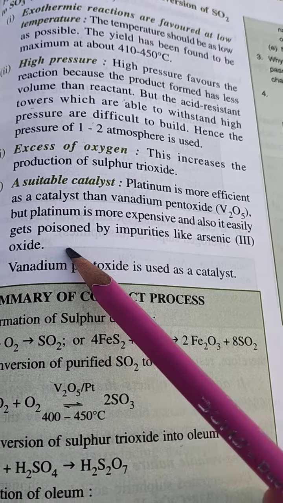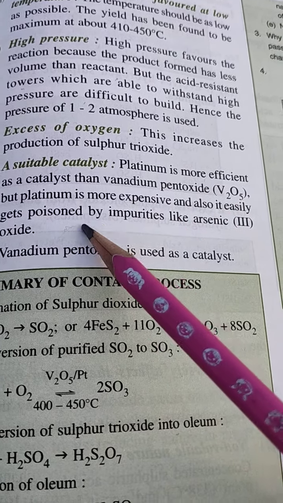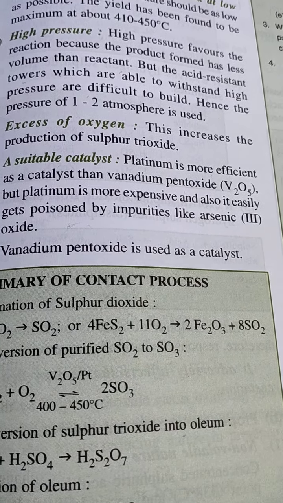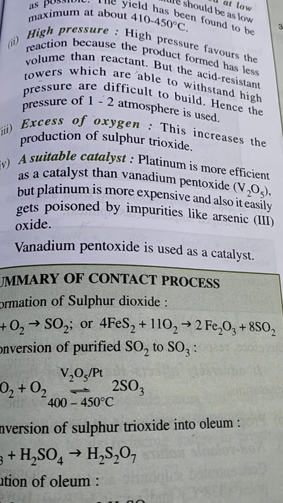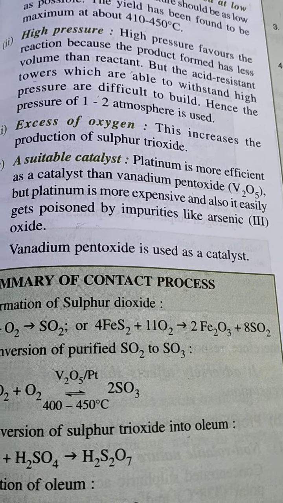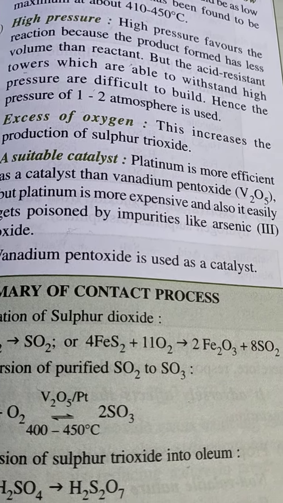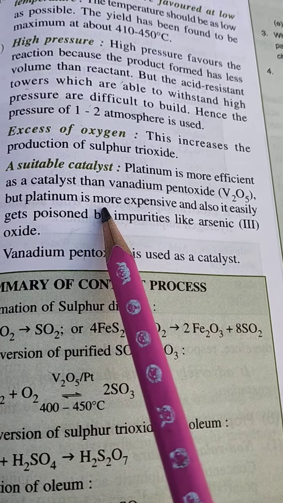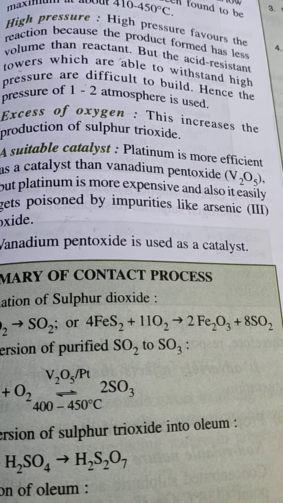Next one, excess of oxygen. Why excess of oxygen? Because this increases the production of sulfur trioxide. The more sulfur trioxide forms, the more sulfuric acid will form. Suitable catalyst: platinum we can use, or vanadium pentaoxide we can use. Two catalysts we can use, but we are using vanadium pentaoxide. Why? Because platinum is more expensive and also gets poisoned by impurities like arsenic oxide,